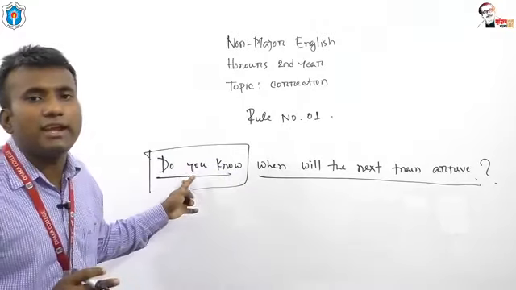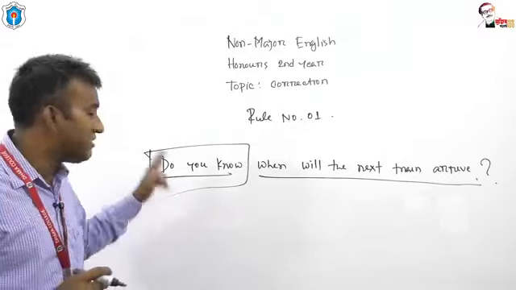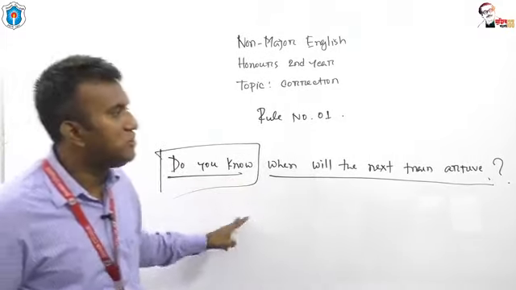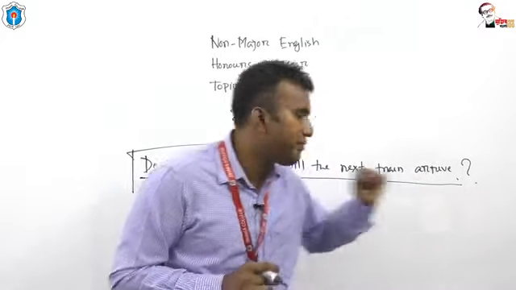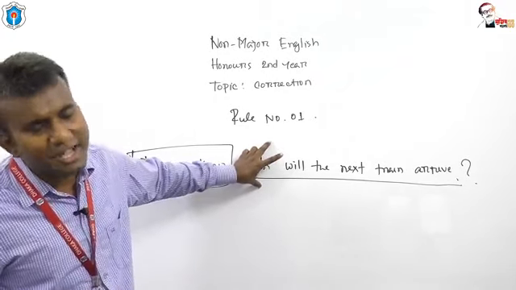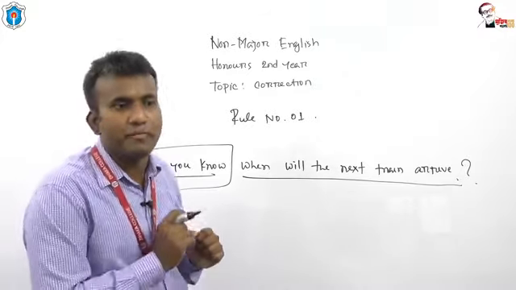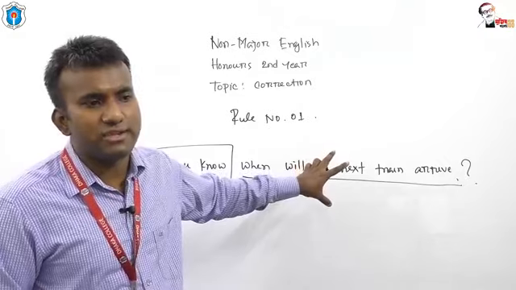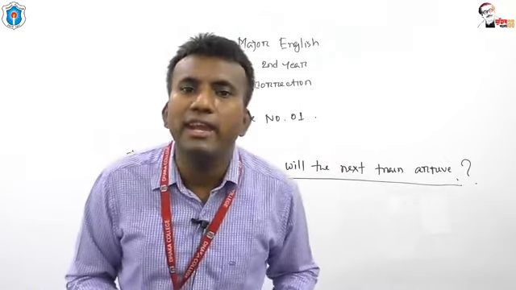This is an interrogative sentence that we have used in principal clause, and because of do you know, I have used question mark. Is it clear to you? I think it's clear to you. But in subordinate clause, dear students, no interrogative sentence can be used, but I have used interrogative here, and for this reason this sentence is grammatically incorrect.